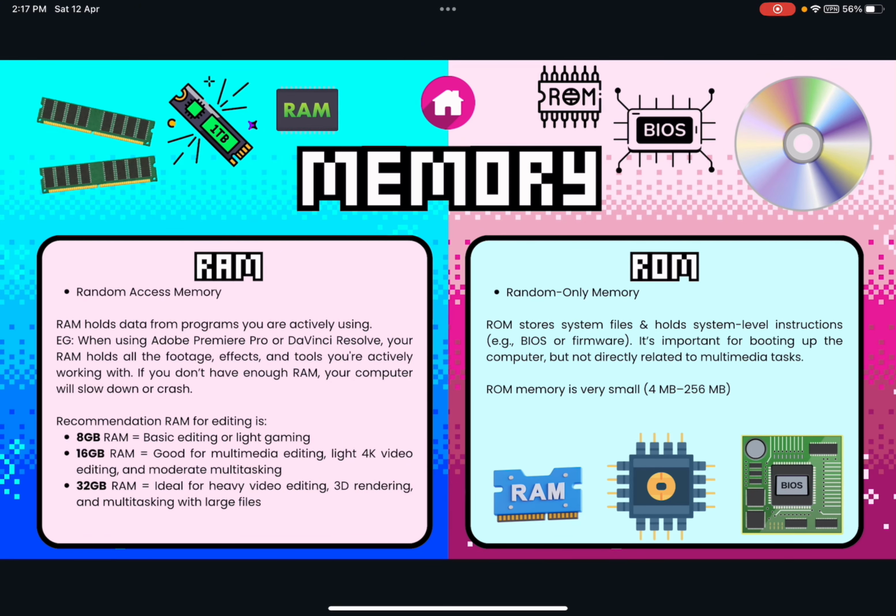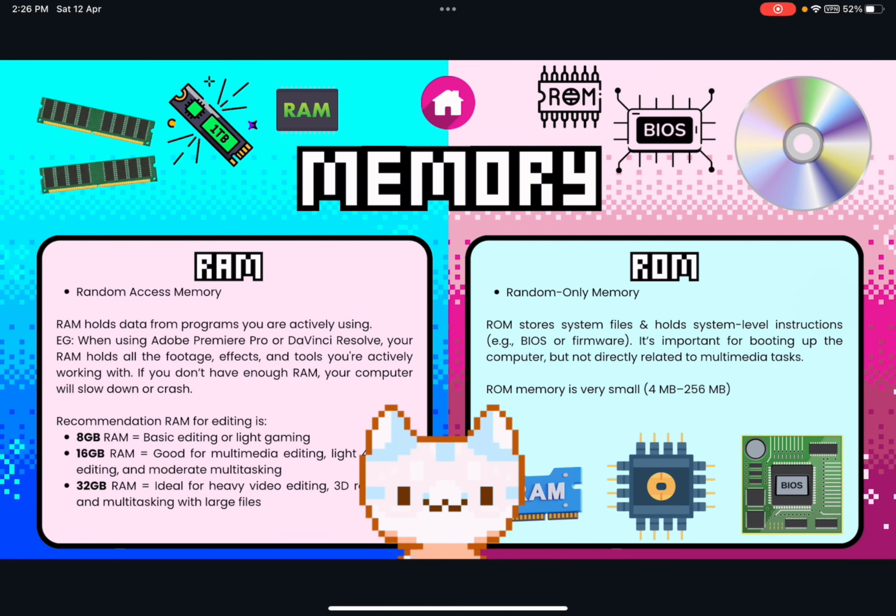While ROM's role is storing system files and holding system level instructions, for example BIOS and firmware. It's important for booting up the computer but not directly related to multimedia tasks. ROM memory is very small, it's between 4MB to 256MB. Let's move on to the comparison of Mac and Windows.